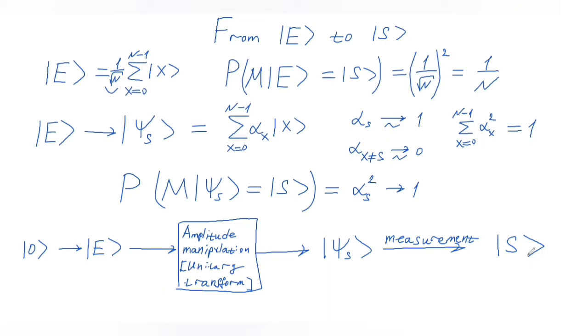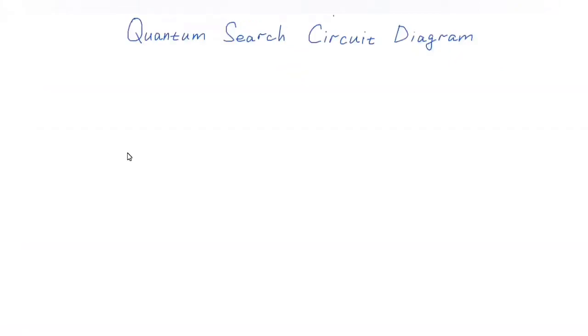measure the state S. Now let's summarize what we described so far by drawing a circuit diagram for the quantum search algorithm. We said that we start our search registry in the state of 0, so every qubit starts at the state of 0. And then we apply a Hadamard gate to every qubit.